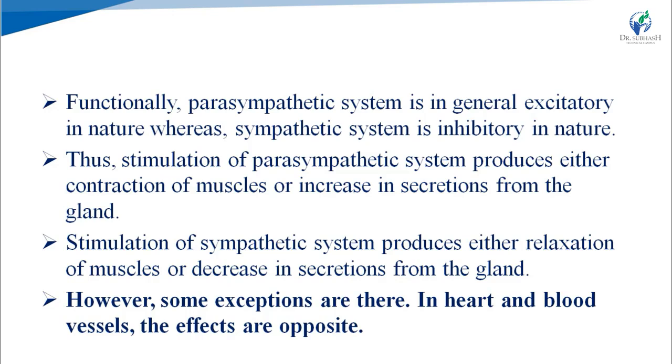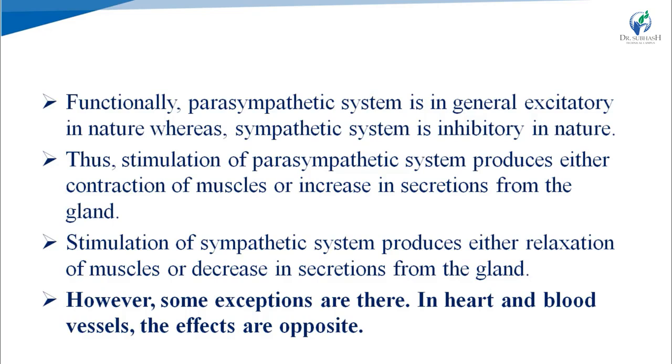Thus, stimulation of the parasympathetic system produces either contraction of muscles or increase in secretions from the gland. Excitatory means muscle contraction and increase in secretion from the gland. And inhibitory means muscle relaxation and decrease in secretion of the gland.